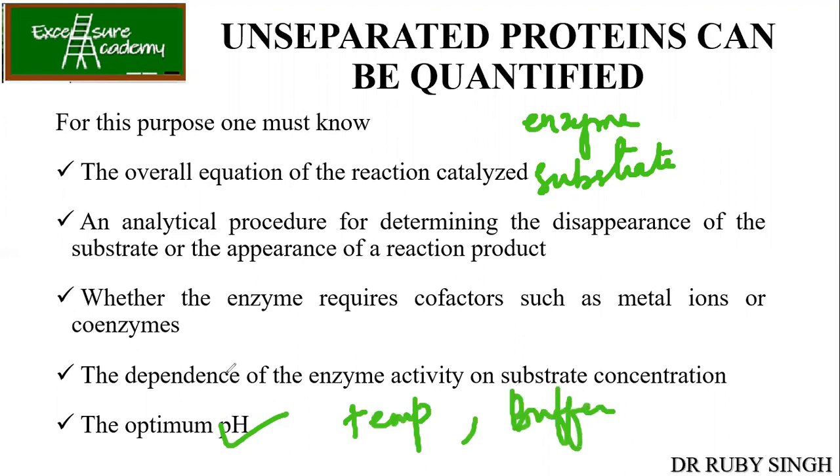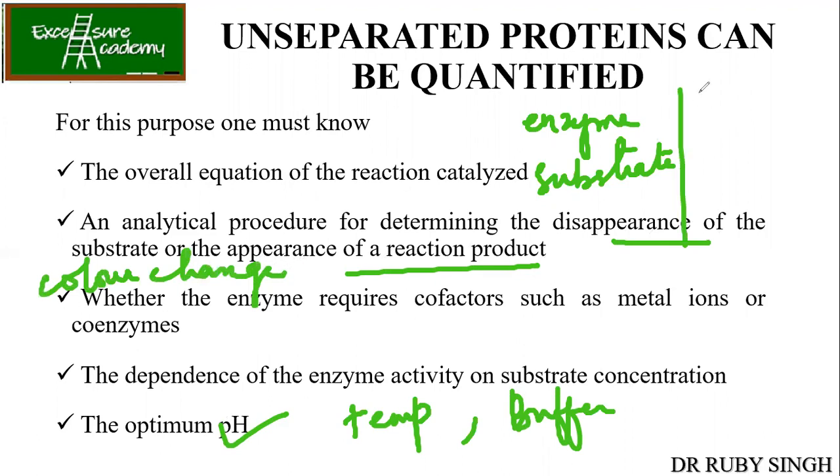Next is the analytical procedure for determining the disappearance of the substrate or the appearance of the reaction product. Sometimes it can be in the form of a color change. One example I can give you is succinate dehydrogenase. Any idea where we have studied succinate dehydrogenase?